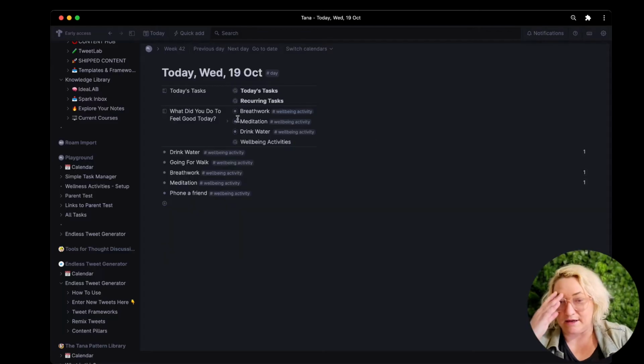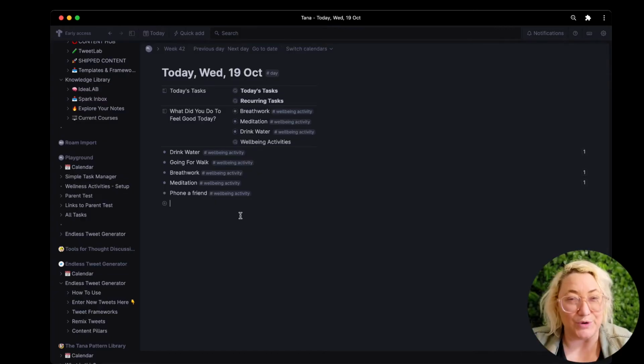So once I've done that, then I've got a whole heap of things I did today that make me feel good. But sometimes I don't even really know exactly what I need, or I don't know what I want to do. And so I actually have two more things that I add in here that help me to get out of that funk and coach myself in what do you need to do today to feel good? One side of it is, how am I feeling right now? And what well-being activity is going to help me get out of that?